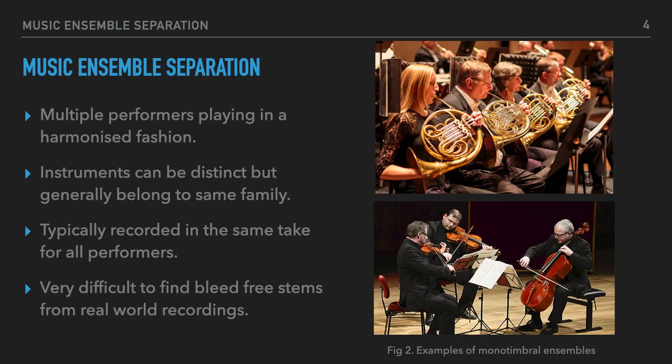Our task tackles the problem of separating chamber ensemble instruments from a monaural recording. In our problem definition for these experiments, we have two instruments that are present at equal loudness in a mono recording. The instruments are playing in harmony, thus resulting in significant spectral overlap. Moreover, the instruments present in the mixture don't need to be distinct. They can be two of the same instrument as well.